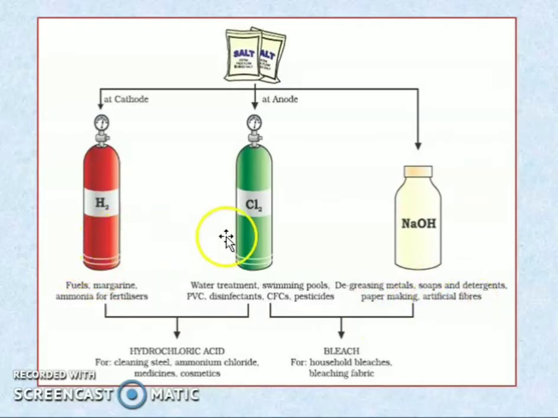So hydrogen and chlorine combine to form hydrochloric acid. This hydrochloric acid will be used for cleaning steel, preparation of ammonium chloride, medicine, and cosmetics. Here the chlorine reacts with sodium hydroxide and forms bleach. So it will be used for household bleach and bleaching fabric. So this is how the three products will be used.